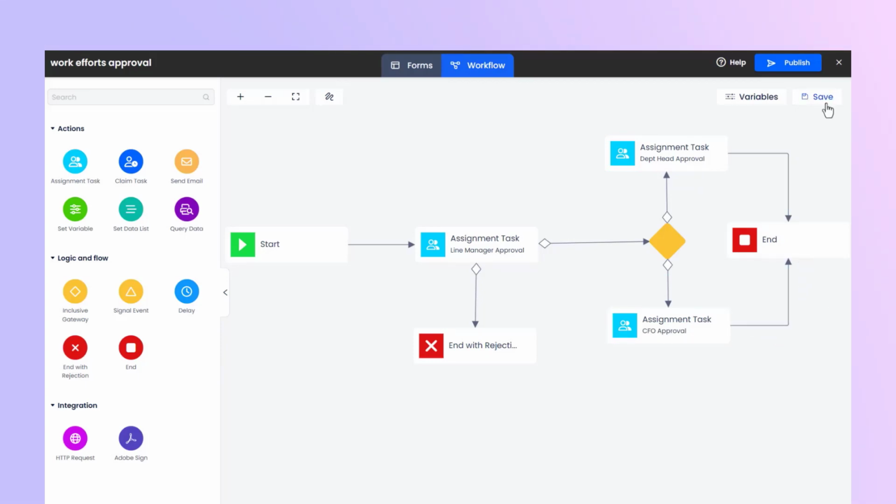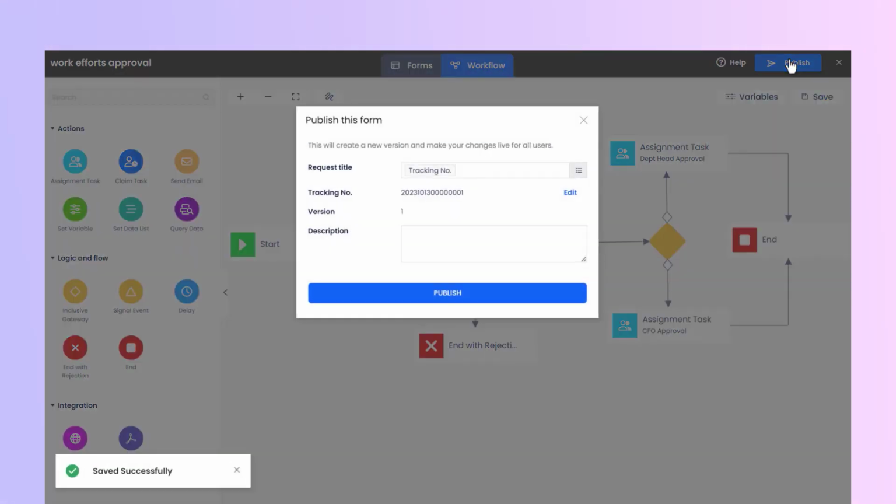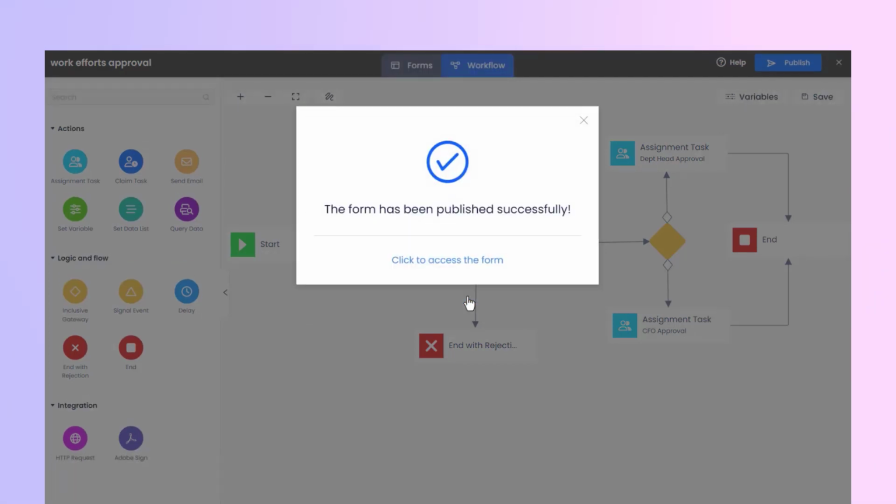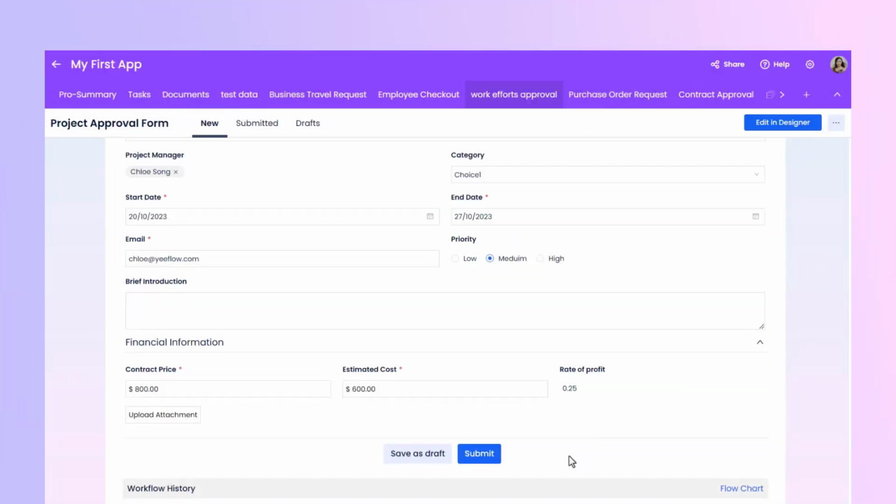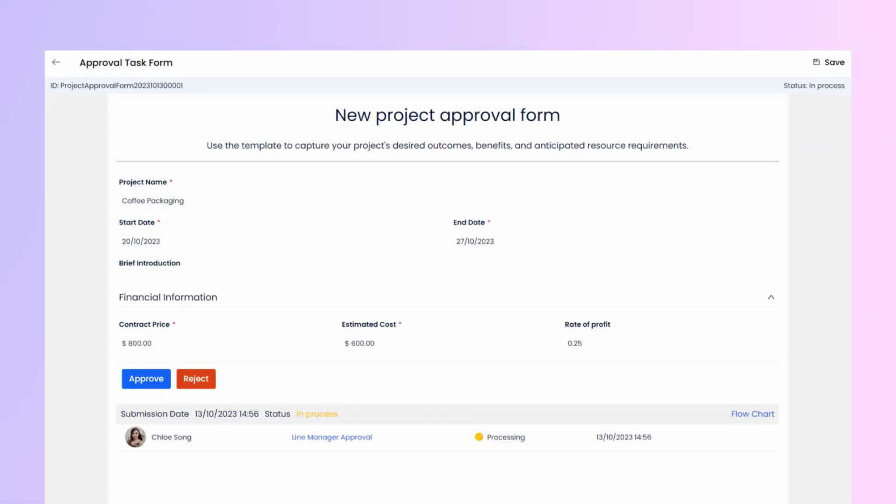Once the node is set up, let's publish the workflow and submit the approval form to demonstrate different approval scenarios. First, submit an approval form. The approval workflow will then proceed to the Line Manager Approval node.